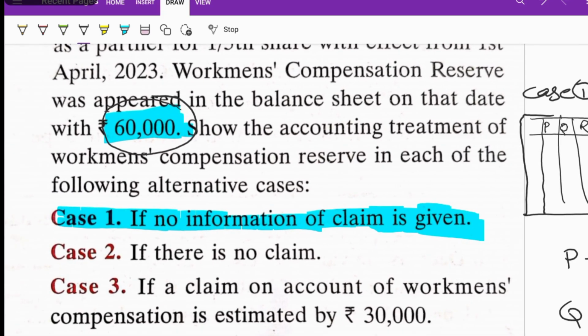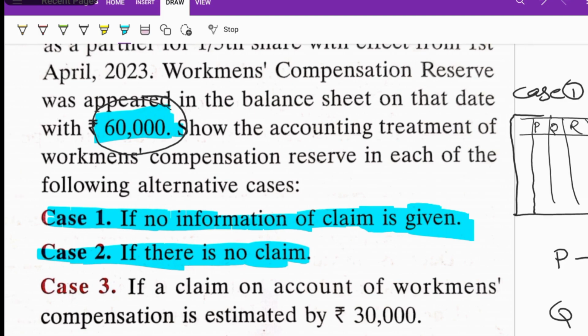Okay, now we can take case number 2. What is case number 2? Case number 2: if there is no claim. If there is no claim, it is equal to case number 1. There is no claim, or no information of a claim is given. Both are the same, no difference.